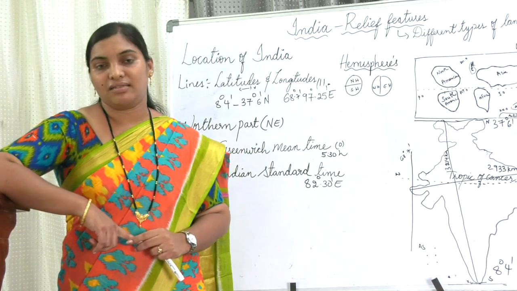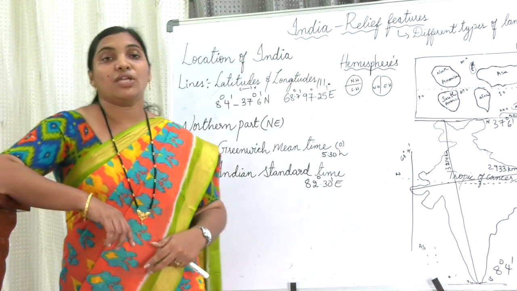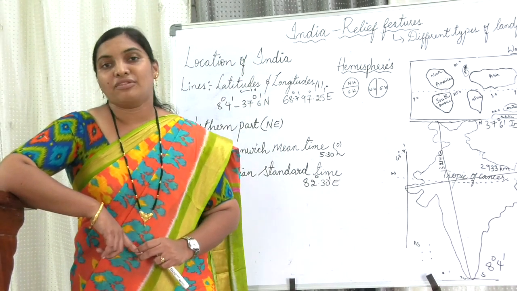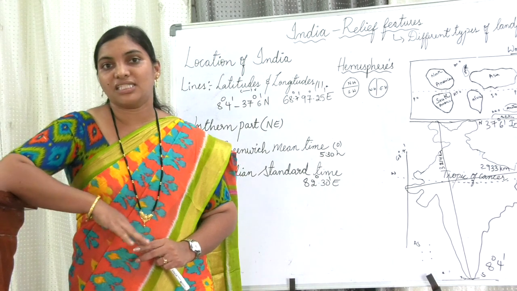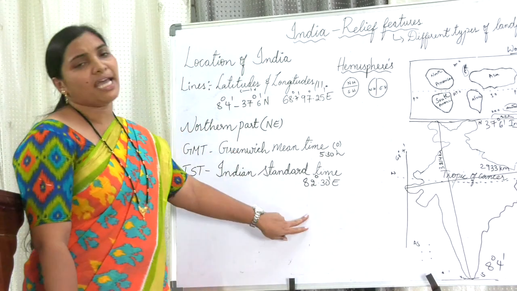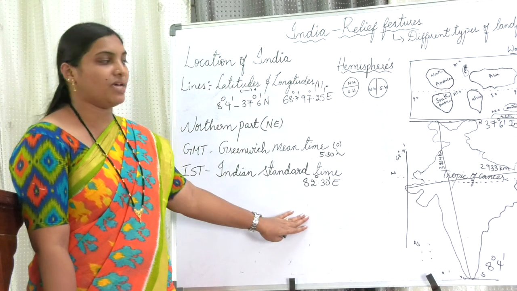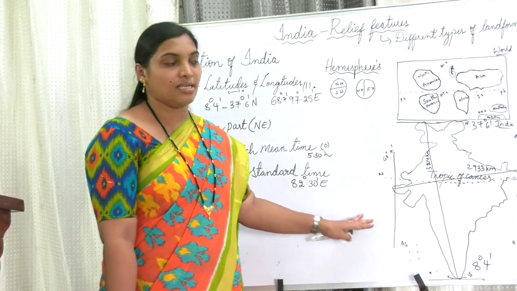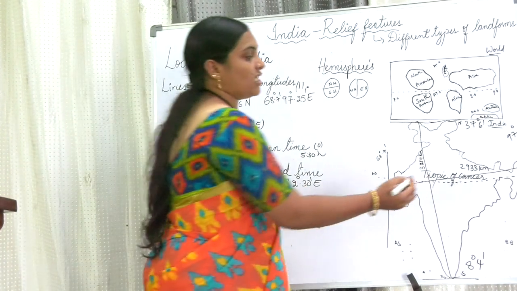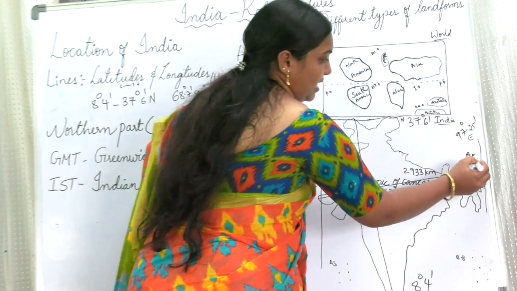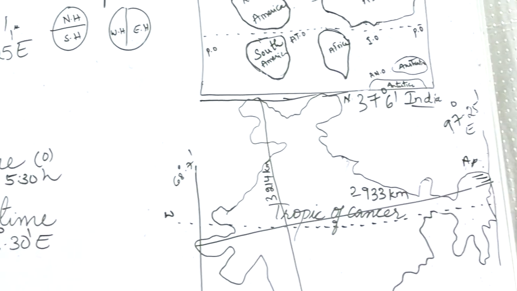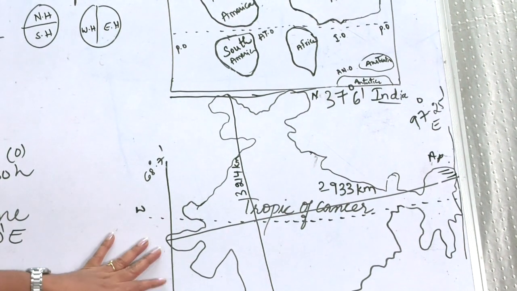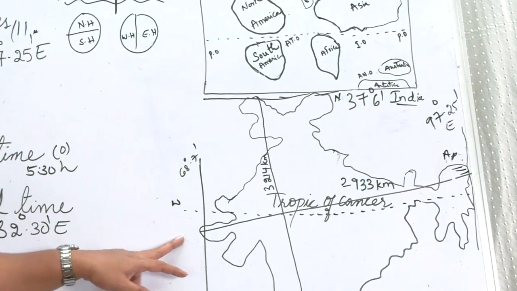Why is it happening? Because, as you have learned in your earlier classes about Earth's movements, there are various differences in time. See, in our India too, as we are Indians living in the same country, we will experience different time variations. For example, if you go to Arunachal Pradesh, a northeast state, the sun rises first in Arunachal Pradesh and the last sunset occurs in the Rann of Kutch, Gujarat.